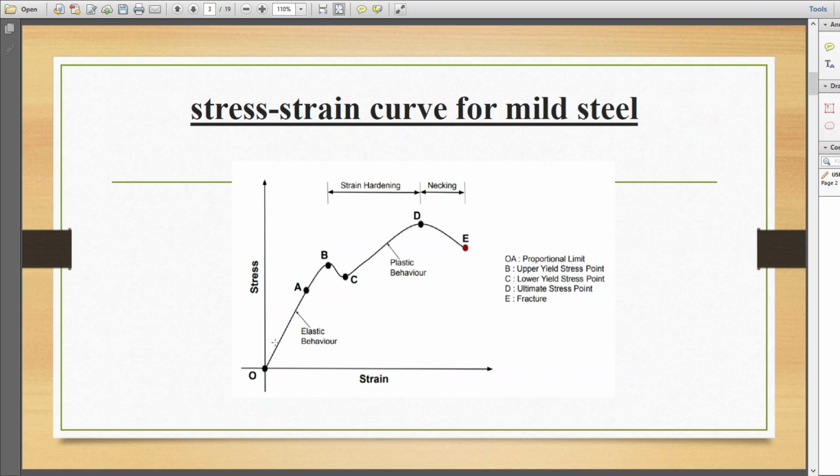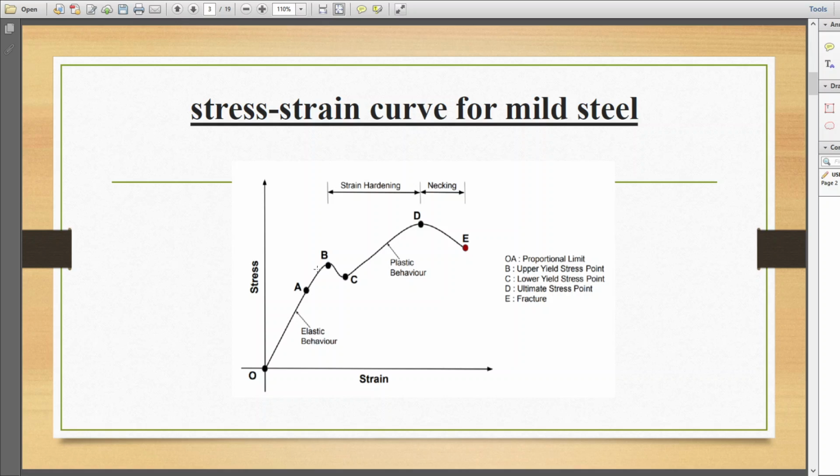In the stress strain curve, from point A to B, B is usually known as the yield point. The material exhibits elastic properties. So totally from O to B, the material behaves elastically. From O to A, the stress is directly proportional to strain. From A to B, even though it behaves elastically, the stress strain relation is not linear. Then point B is known as the upper yield stress point.